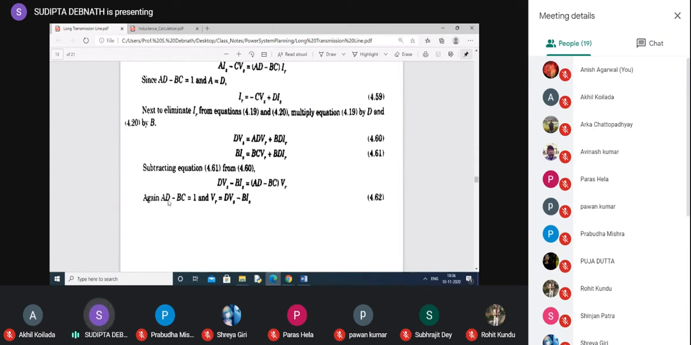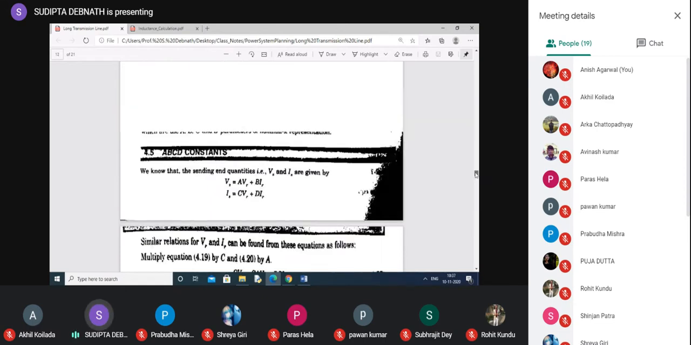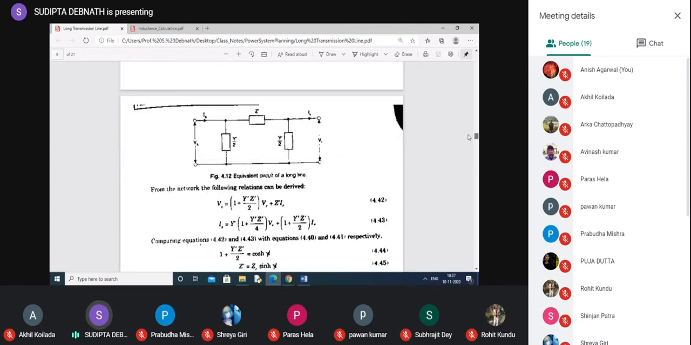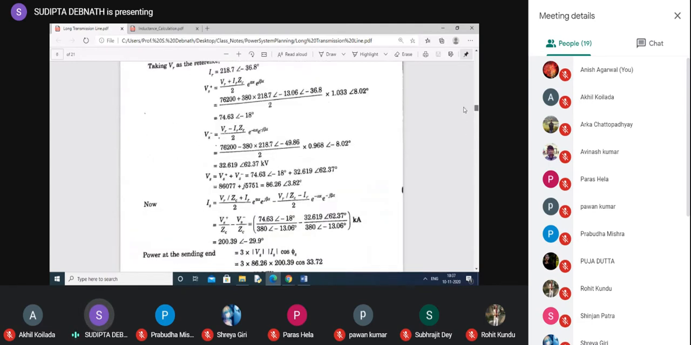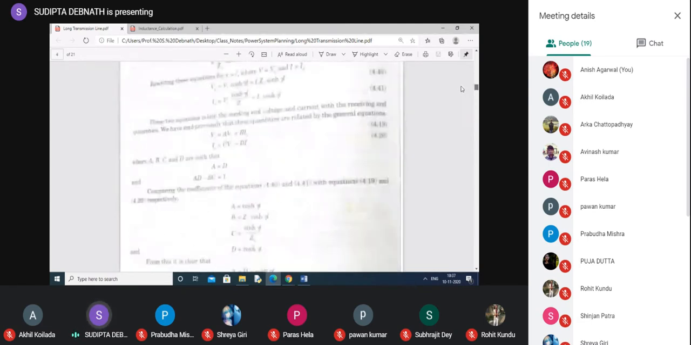They have considered AD minus BC equal to 1. This is actually true for all types of transmission lines. And in symmetrical networks, A equal to D. Symmetrical means for T method, pi method, you will find a value for A equal to value for D, but it is not true for the N condenser method because the N condenser method is not a symmetrical network.